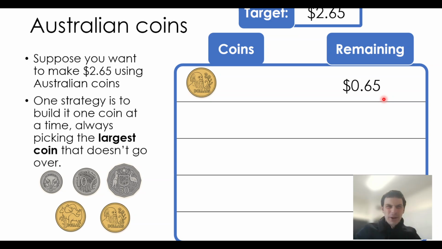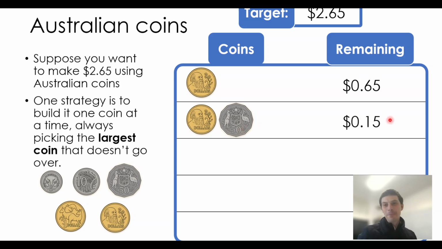Well, let's just be greedy again in this step. I'll put the biggest coin on the table that doesn't go over 65 cents. $2, no, too big. Dollar, too big. 50 cents, there we go. So now I've got $2.50 on the table, and I still need to put 15 cents on the table.